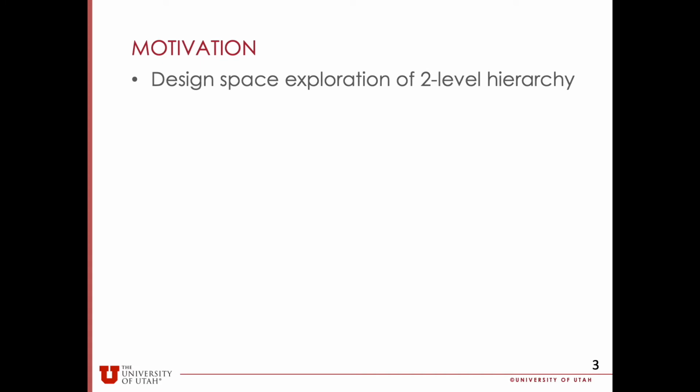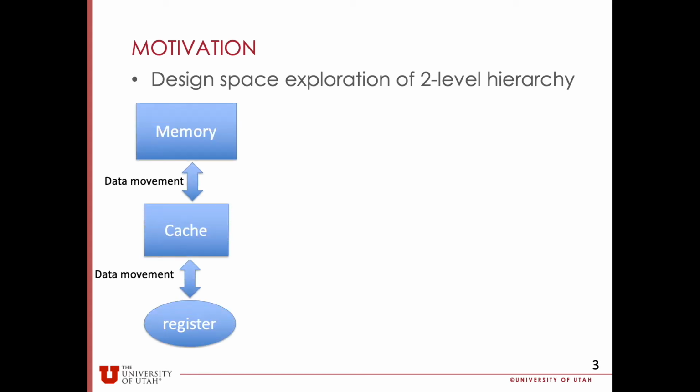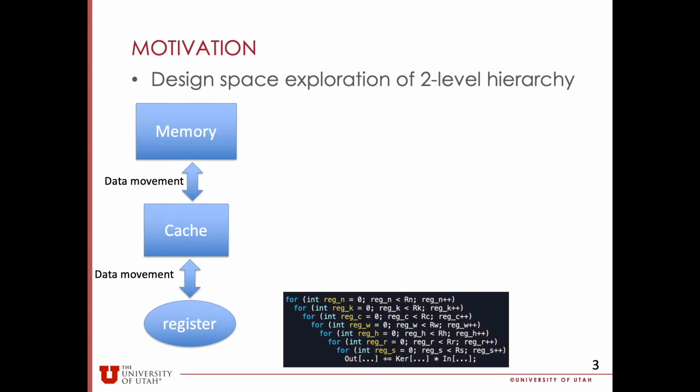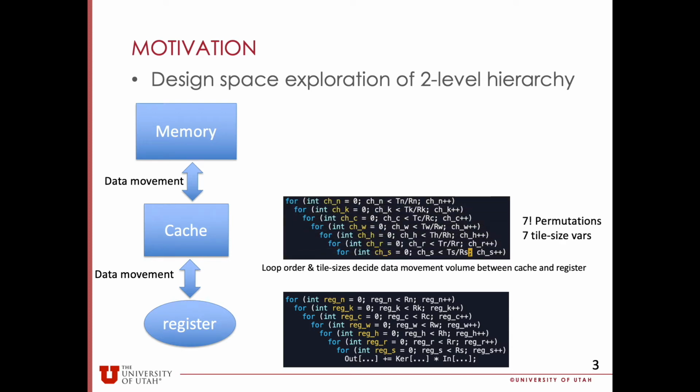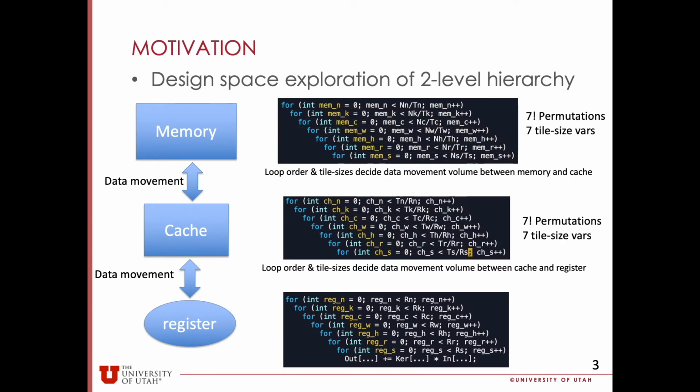We will use an example to demonstrate what is the design space of optimizing the convolution on a two-level cache system. On the left, we are showing our hardware hierarchy. The cache and the register compose the two-level cache system, and we also have a memory to hold all the data. We will create a 7D loop nest for the register, a 7D loop nest for cache, and another 7D loop nest for the memory.